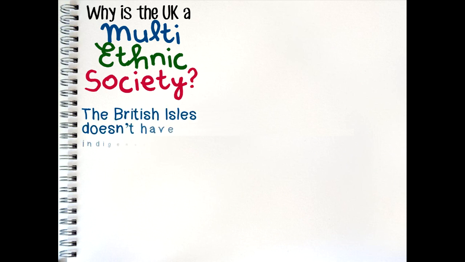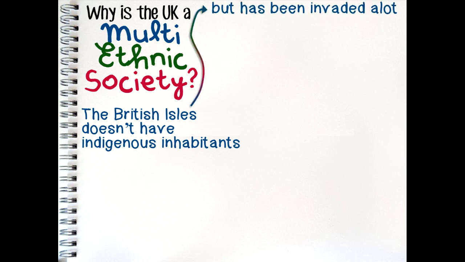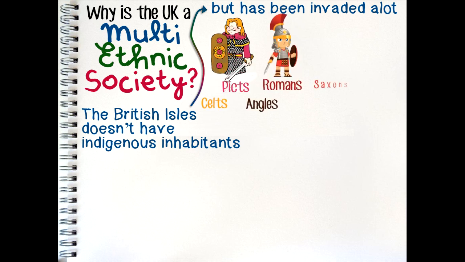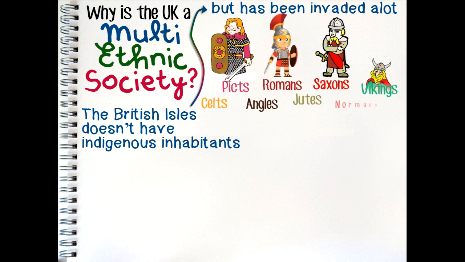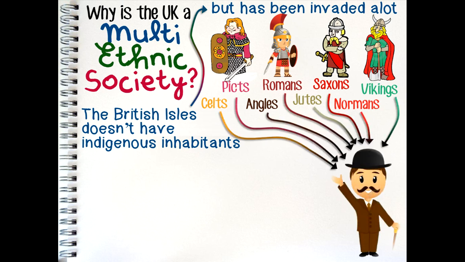Why is the UK a multi-ethnic society? The reason for the wide ethnic diversity in the UK can be traced back through the history of the nation. The British Isles has never had indigenous inhabitants, but it has been the subject of invasions and migrations from many different groups. This includes groups such as the Celts, Picts, Romans, Angles, Saxons, Jutes, Vikings and Normans. What we today refer to as white British ethnicity is in fact a combination of all these groups.